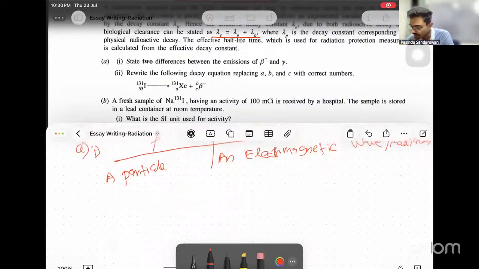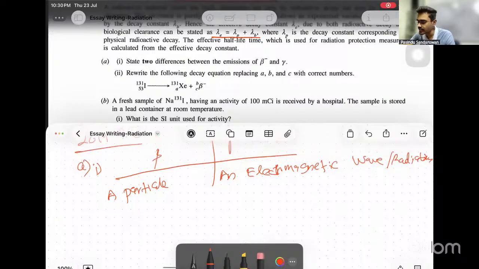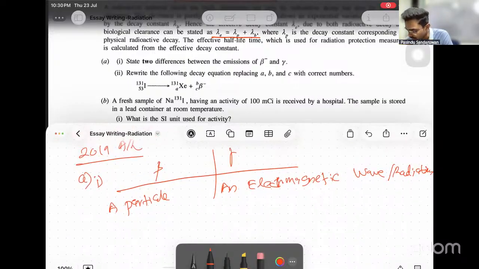Okay, two differences, we need another one. So we know about beta. What has happened?